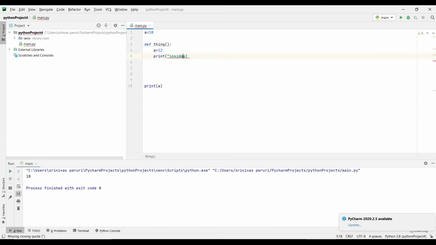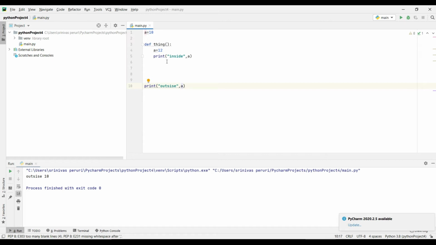I am asking inside this one. This is my inside a, and this is my outside a, right? I just want to print these two things, whether I'm going to get them or not. Only the outside is printed. Why am I not getting this one? Is there anything wrong? No, right?